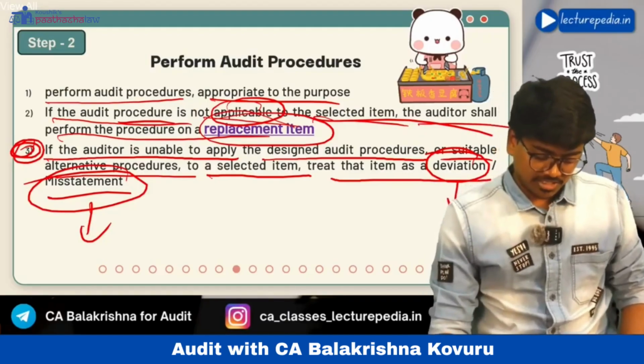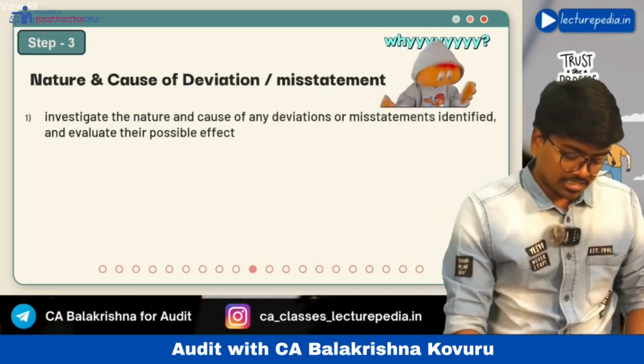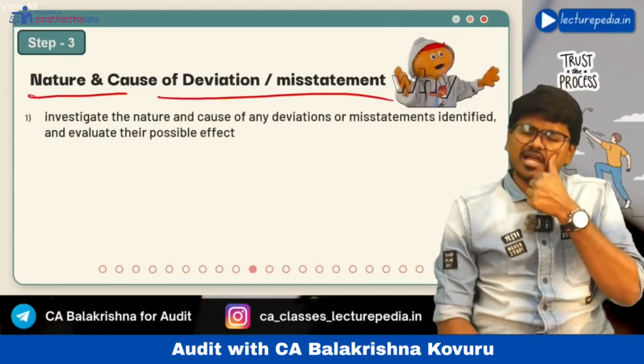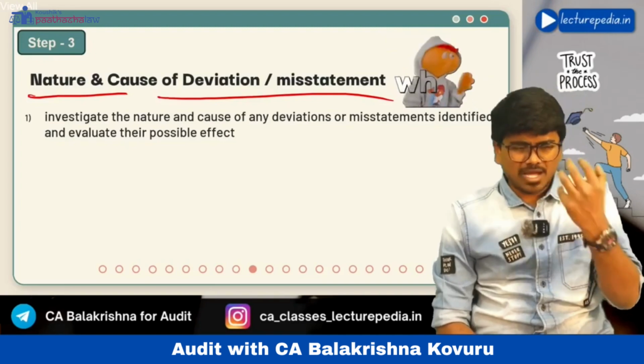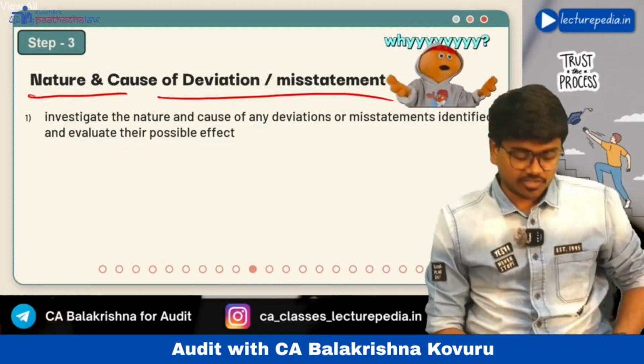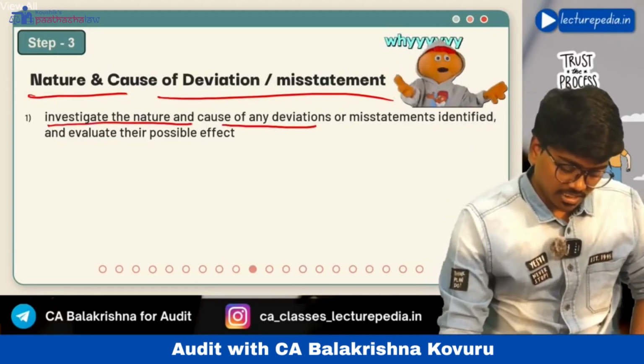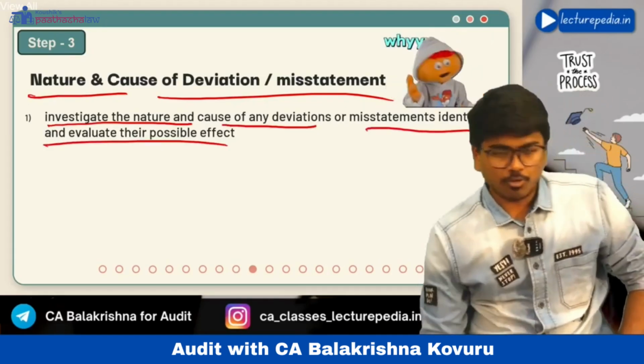Next, step number 3. What is step number 3? Nature and cause of deviation. You have to evaluate the deviation or misstatement. Why has this deviation occurred? What is the cause of this deviation? What is the nature of this deviation? See, investigate the nature and cause of any deviation or misstatement identified and evaluate their possible effect.